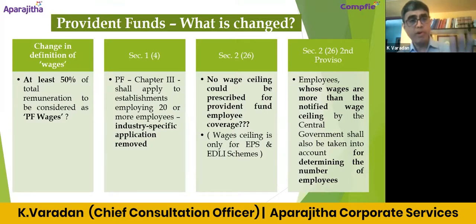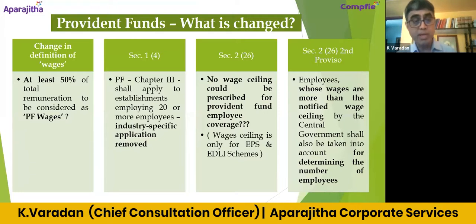So for PF also that is the case. So excluded portion cannot go beyond 50%. So the PF wages would be at least 50%. But through the schemes, if some salary ceiling is fixed for making contribution, then there is an option available for the employee. They can restrict the contribution to the ceiling fixed, or they can make the contribution on the exact actual salary. That is their option there, right?